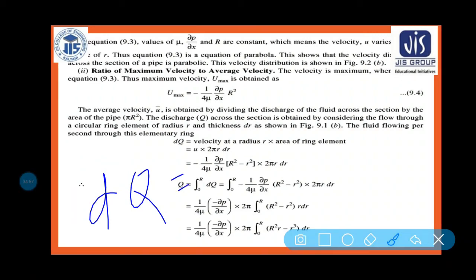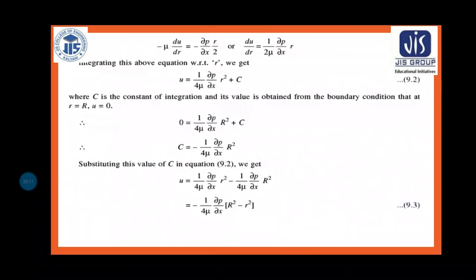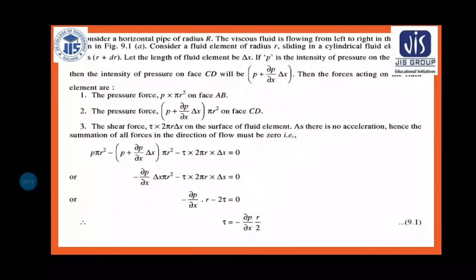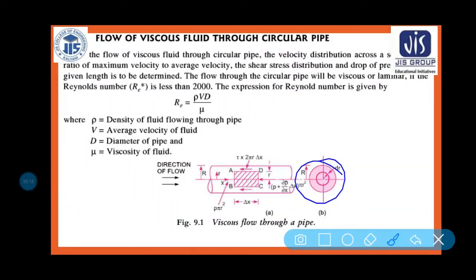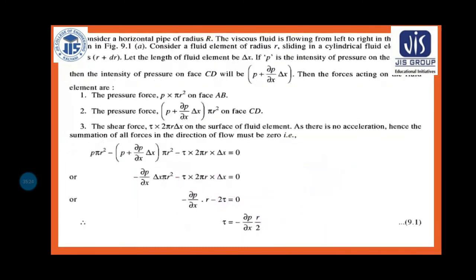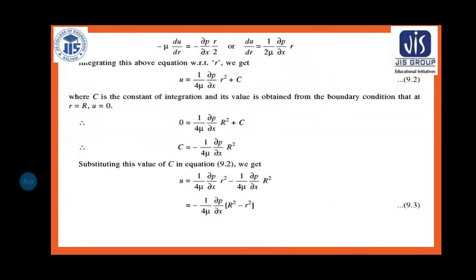So the discharge is equal to dq, and dq is equal to the velocity at a radius r. So what is the velocity? u, let us consider. And what is the area, delta A, the area of the ring element? Here you can see again this is the small strip dr, and you need to find out the discharge. So discharge is equal to area into velocity, we know.